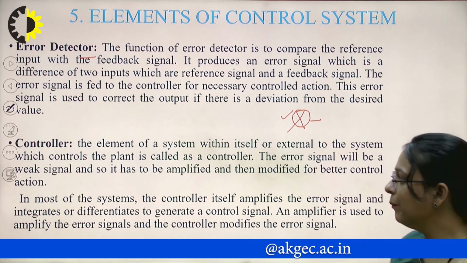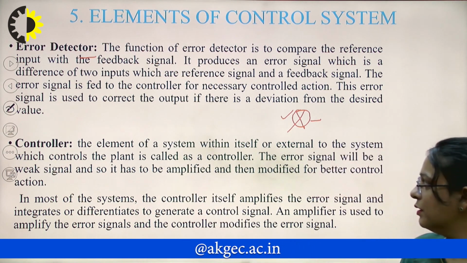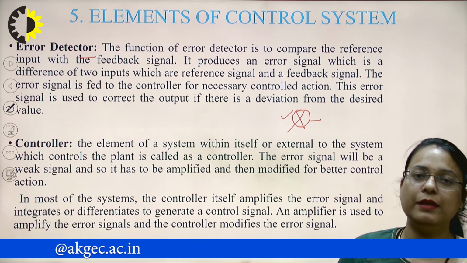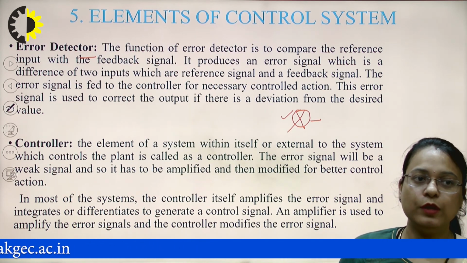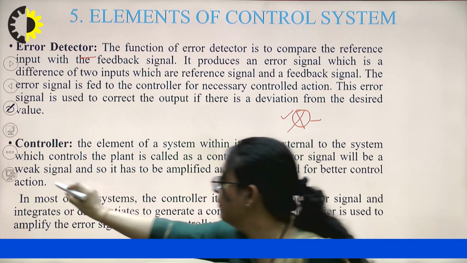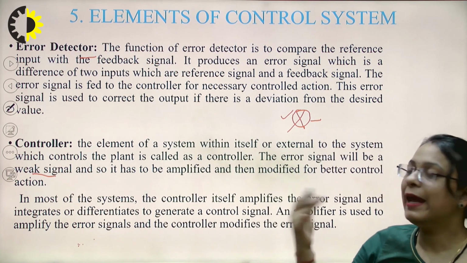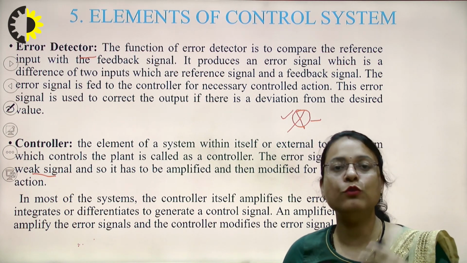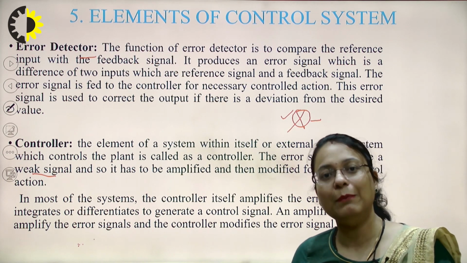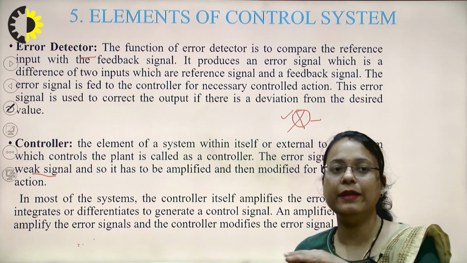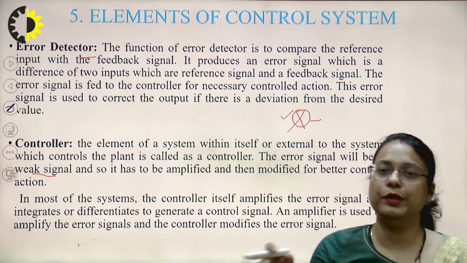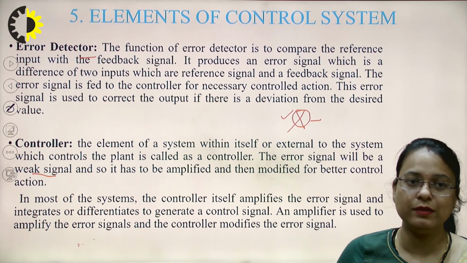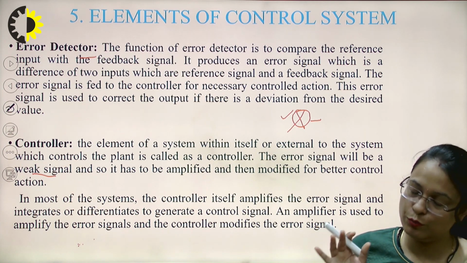The last one is the controller. The element of a system, within itself or external to the system, which controls the plant is called a controller. The error signal will be a weak signal, so it has to be amplified or modified for better control action. In most systems, the controller amplifies the error signal and integrates or differentiates it to generate a control signal, right? An amplifier is basically used to amplify the error signal and a controller is used to modify the error signal.